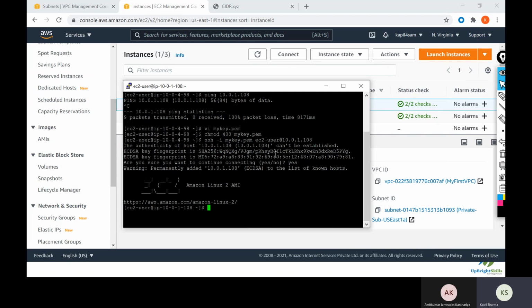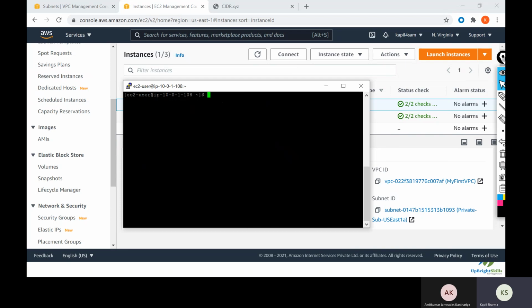So this is how you can design your architecture so that internally the instances are able to communicate using private subnet IP addresses, but the private subnet instances cannot be accessed over the public IP or over the internet, right? So this is one thing.